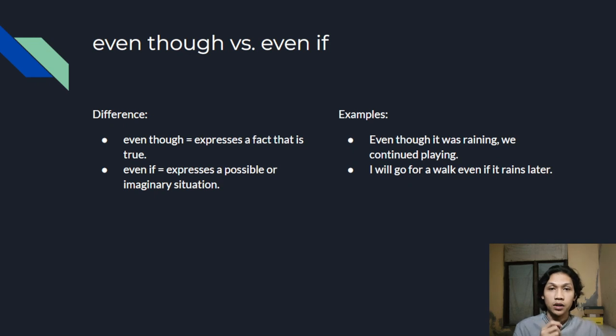Difference between even though and even if. Even though refers to a real fact. For example, even though it was raining, we continued playing. Even if talks about a possible or imaginary situation. For example, I will go for a walk even if it rains later.